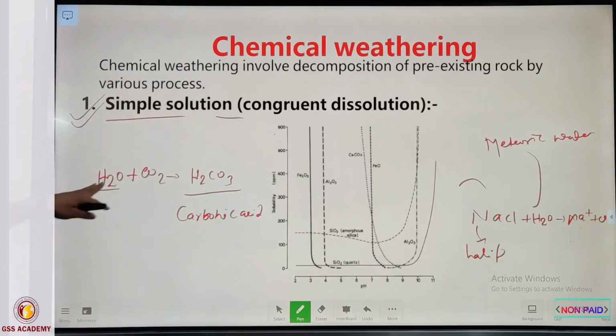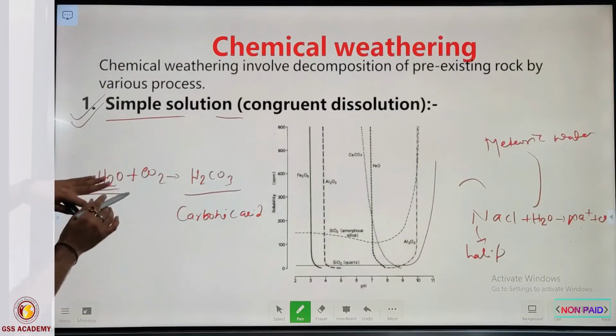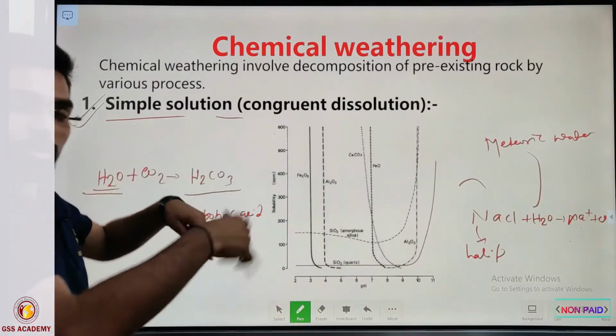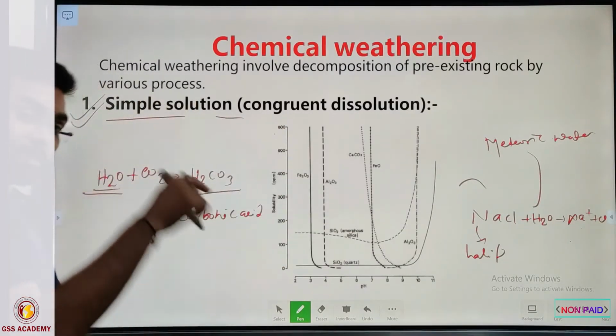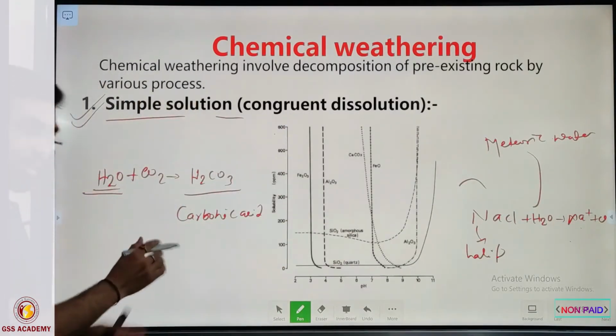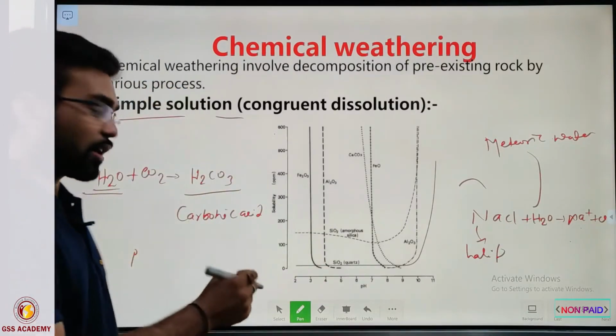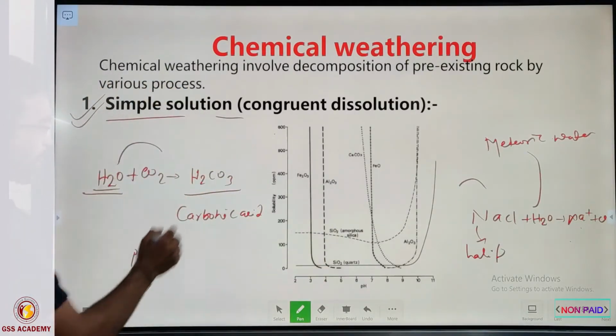So earlier these were neutral water; after the reaction of CO2, they are converted into acidic water. The acidic water has more ability to dissolve any mineral in comparison with normal water.